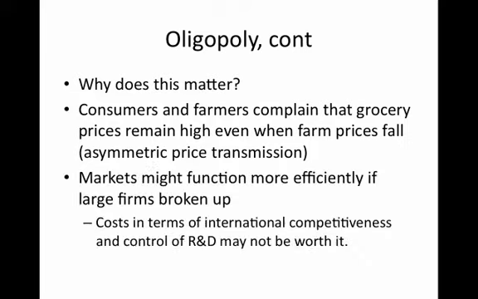Now, because of that, it's often the case that economists argue that these markets might function more efficiently if larger firms are broken up. So, for instance, if Monsanto was broken up into component smaller firms, or if Archer Daniels Midland was broken up into component smaller firms, or Maple Leaf Foods was broken up into component smaller firms. What's important to recognize here is that while breaking up these large firms that might have oligopoly power might make the market more efficient in terms of where price settles, it does come at a cost in terms of international competitiveness and also control of R&D.